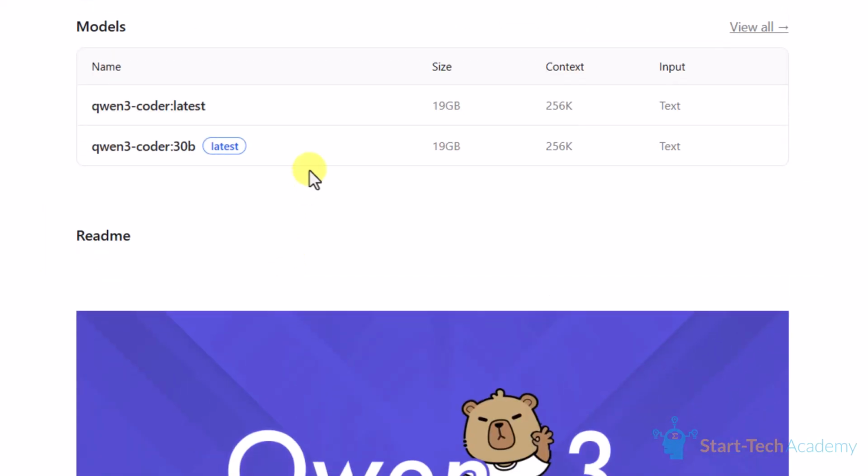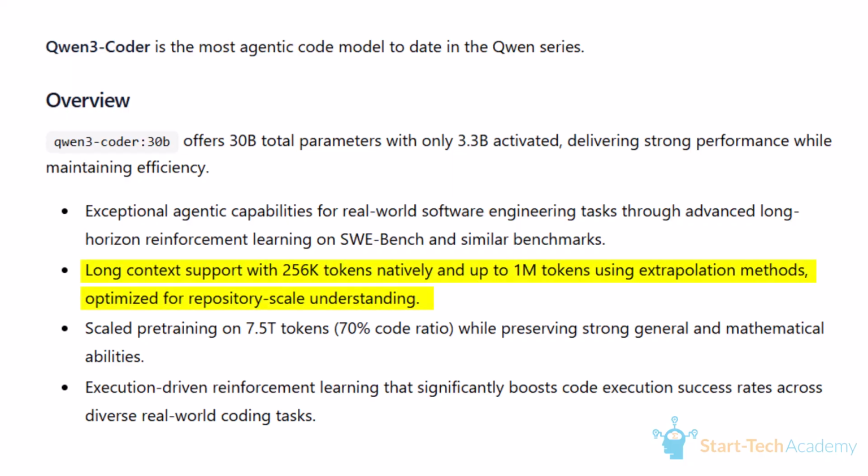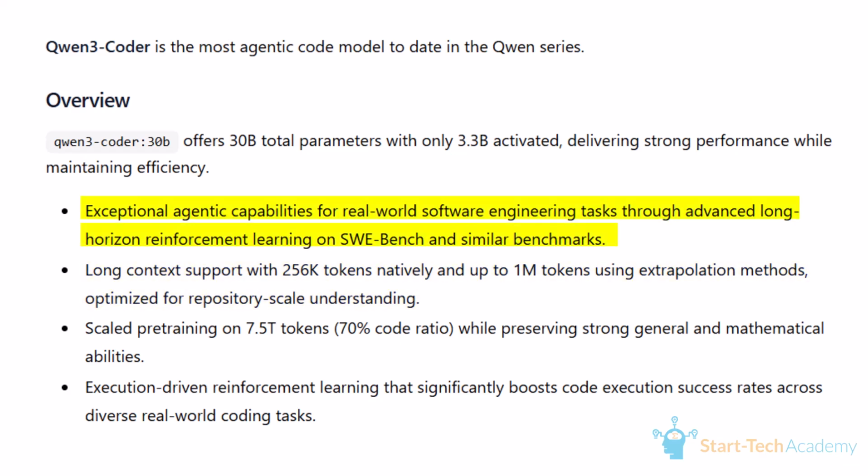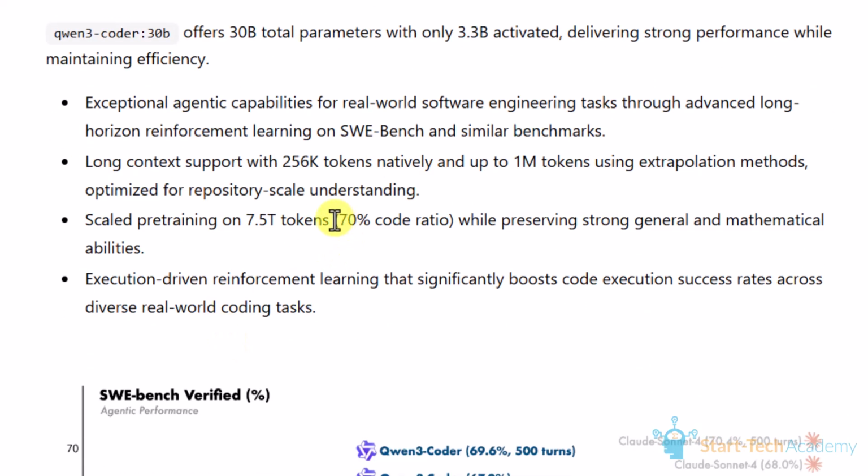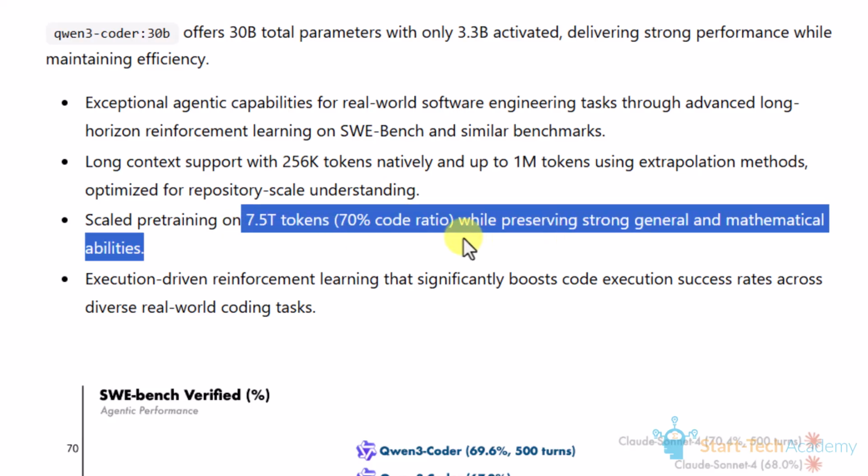Now, here's what makes Qwen3 Coder stand out. It supports 256K context length, which means it can read and understand massive code bases. It also uses advanced long horizon reinforcement learning training on real world engineering tasks. It's optimized for agentic workflow, which means it does not just spit out code, it reasons, it plans and builds like a junior developer. It is also trained on a 70% code ratio with 7.5 trillion tokens, which means 70% of the data provided was code, along with some general mathematics.